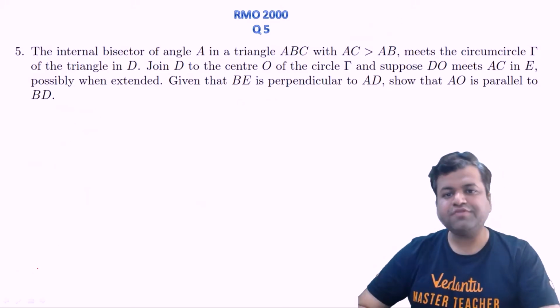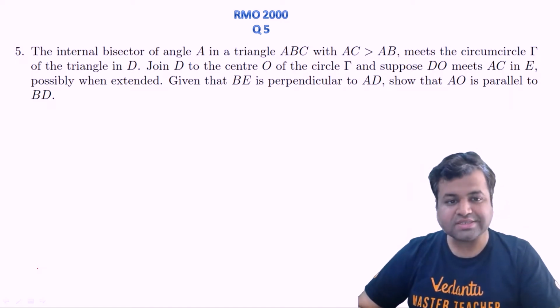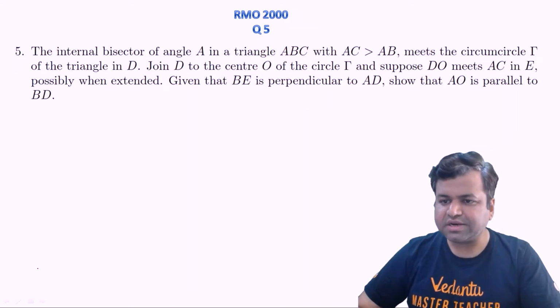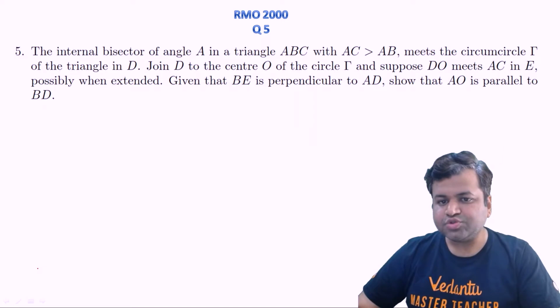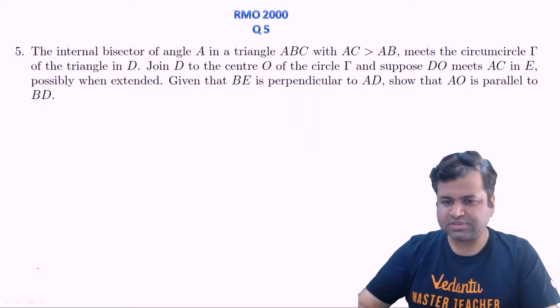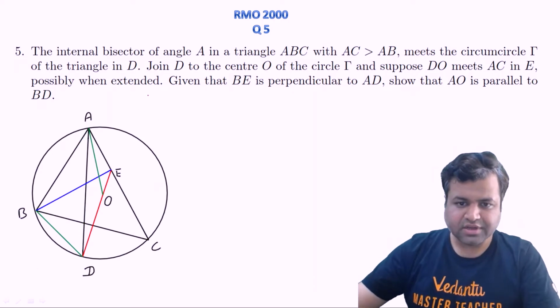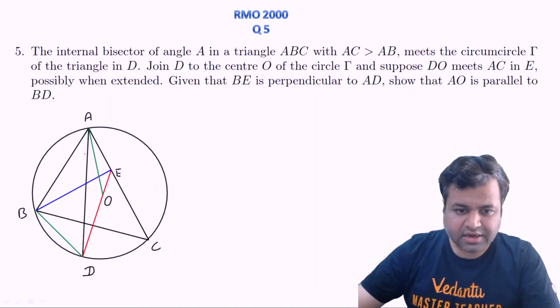Let's discuss question 5 of year 2000. As you can see, this is a question of geometry. The question says that the internal bisector of angle A in a triangle ABC with AC greater than AB meets the circumcircle at D. Then join D with O. So let's first draw the figure. As you can see, AC is clearly greater than AB, and the internal angle bisector.